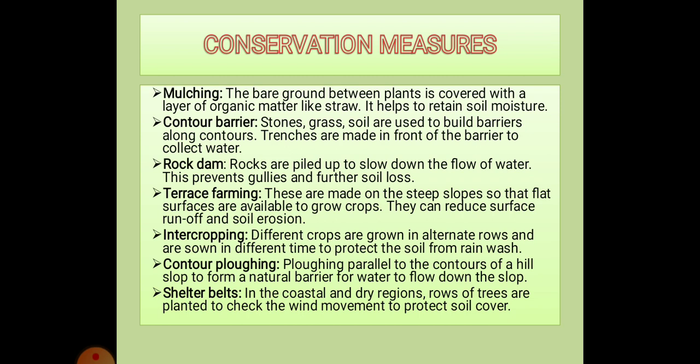Now, the last method, that is shelter belts. Shelter belts are the rows of trees planted to check the wind movements to protect soil cover. Shelter belt is practiced in coastal and dry areas. So, these are some of the methods to conserve soil quality.